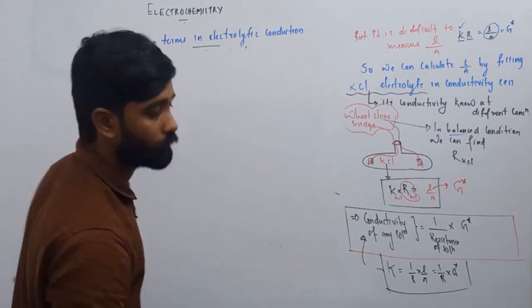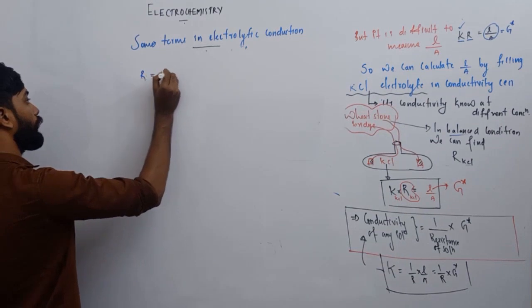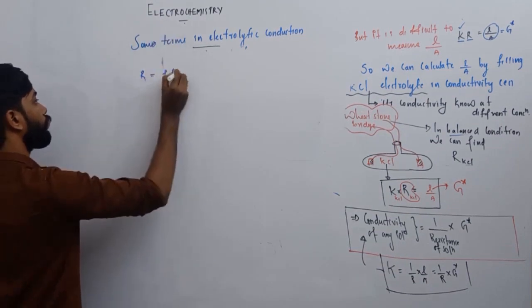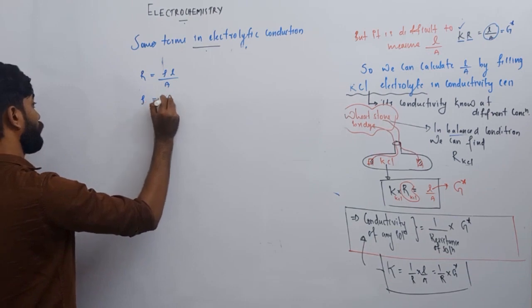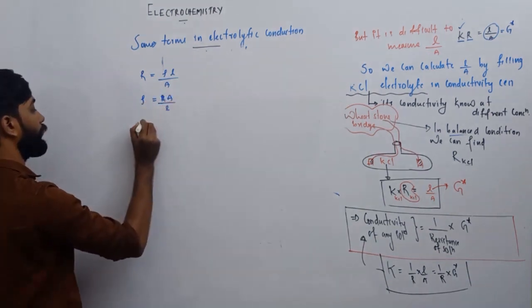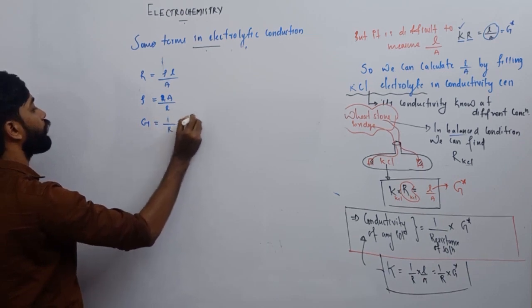What are they? R equal to rho L by A. Okay? Rho equal to Ra by L. G equal to 1 by R equal to A by rho L.